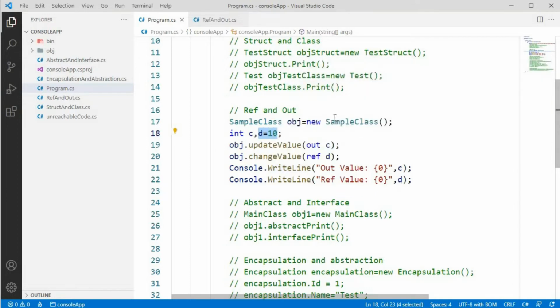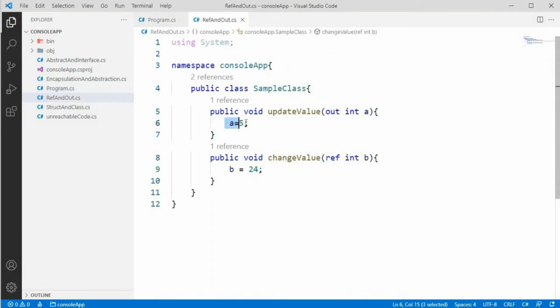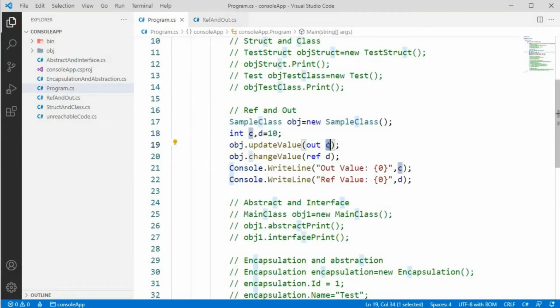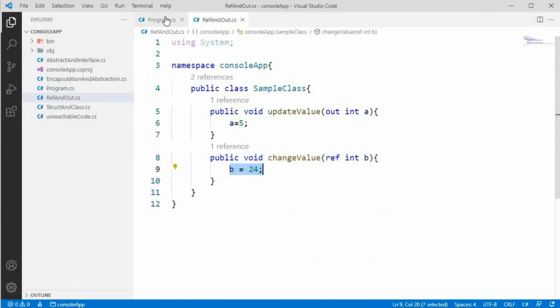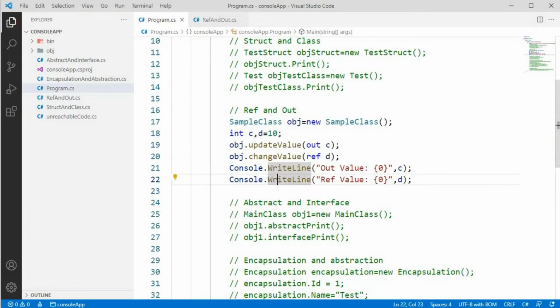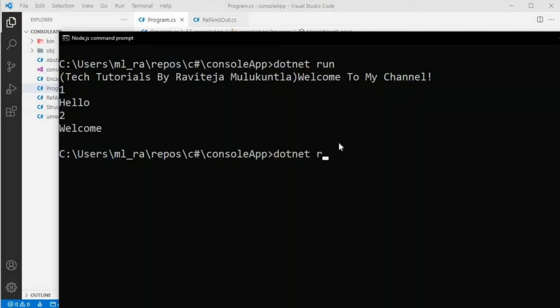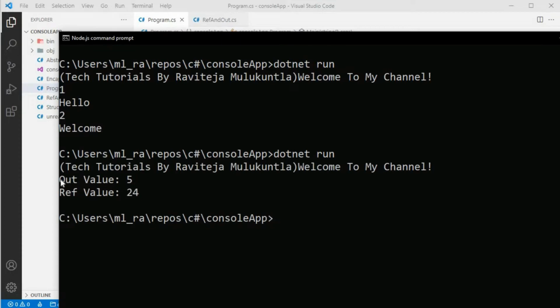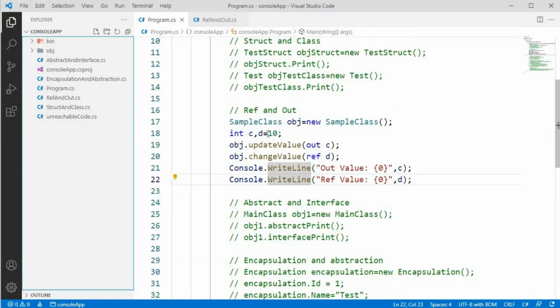You can see that here for out I am assigning a equals 5, and here I am assigning b equals 24. So C will now be 5 and D will now be 24. Let's compile and check this file. You can see that it is printing the out value is 5 and the ref value is 24, because the ref value is changed after the method is executed.